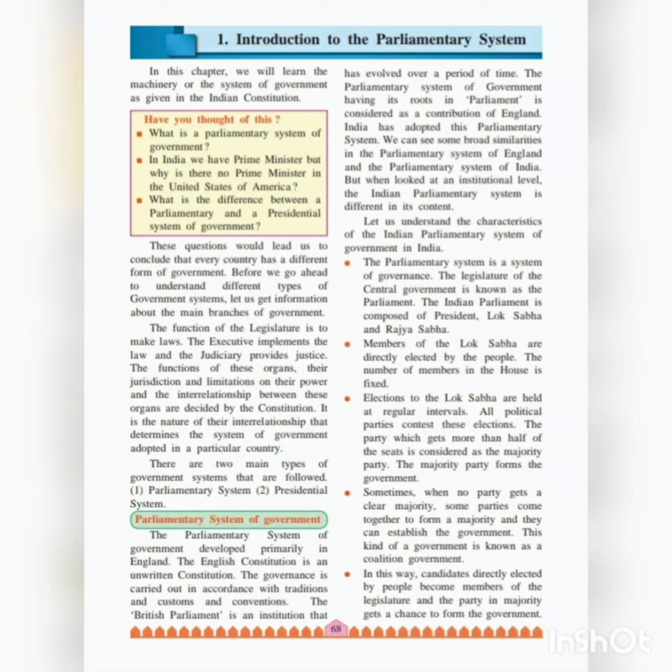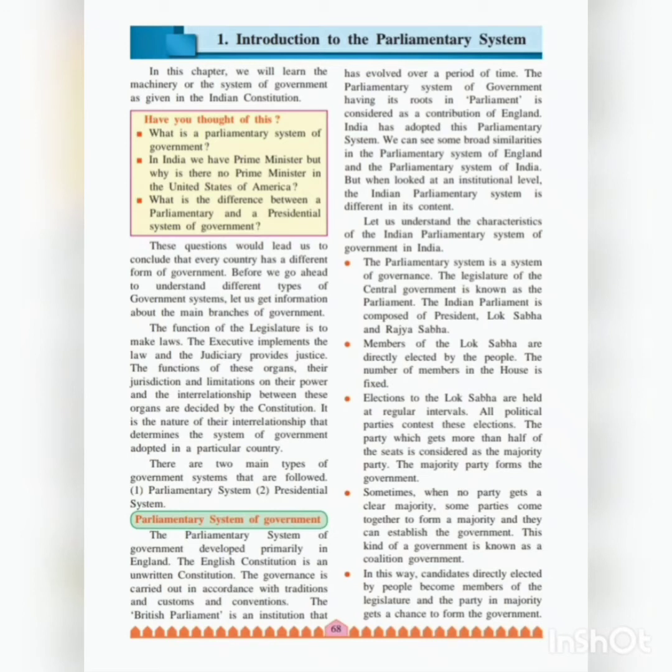people. The Rajya Sabha members are indirectly elected. Who elects them? The MLAs elect them. Now members of the Lok Sabha are directly elected by the people. The number of the members in this house is fixed.